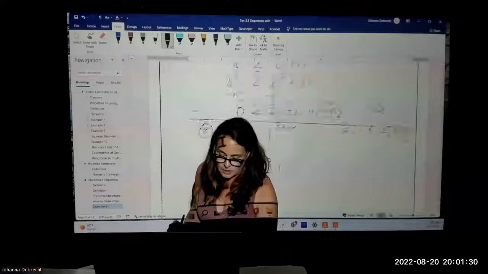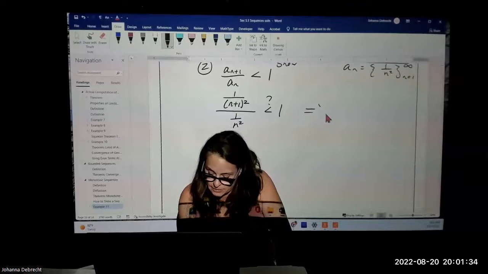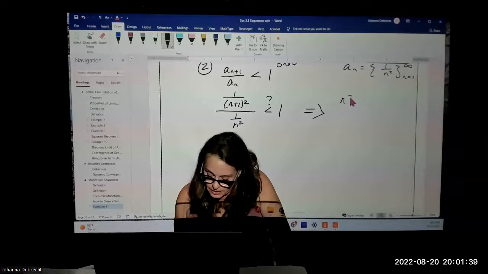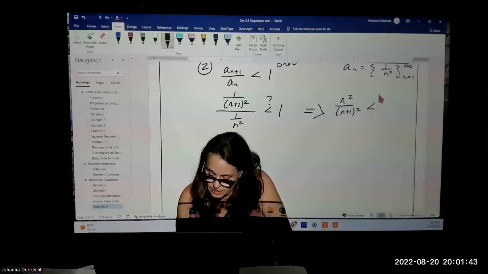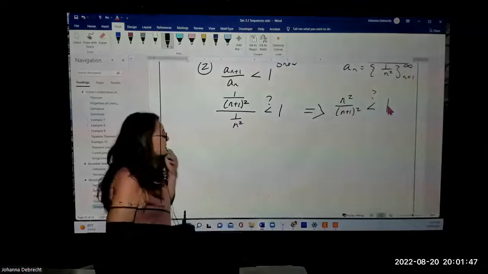So we can rewrite this one in an equivalent form, which would basically give rise to the following expression: n squared over n plus 1 quantity squared replaces that complex fraction. And we want to prove it's less than 1.